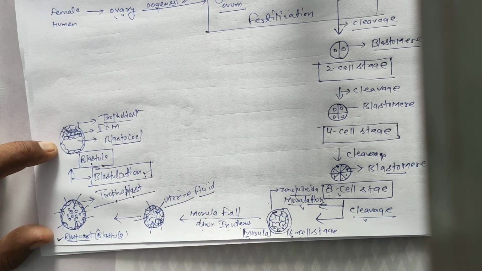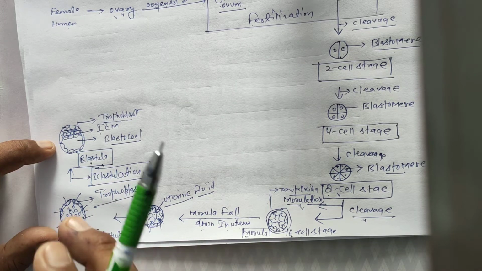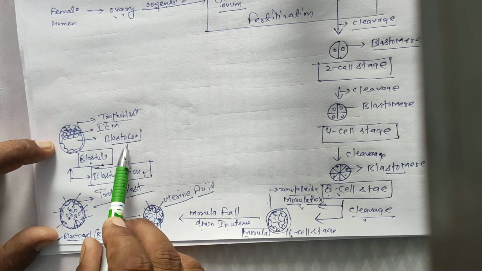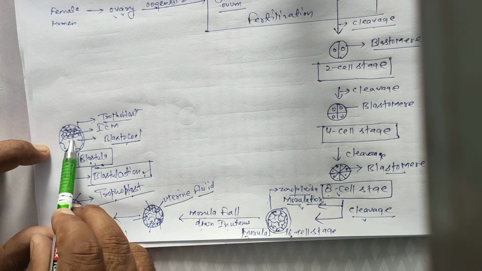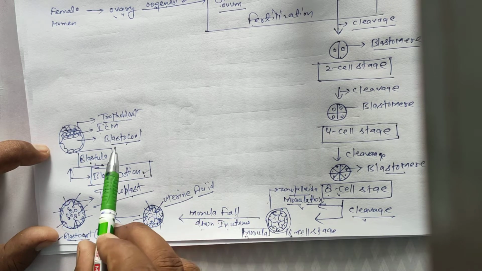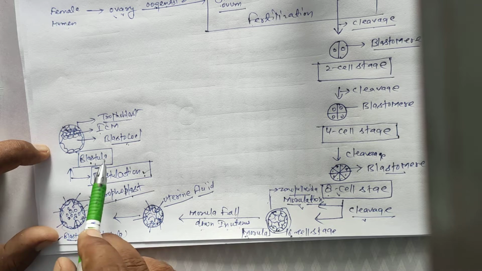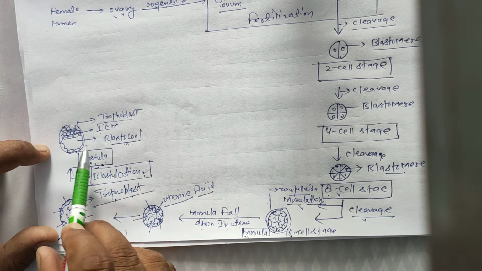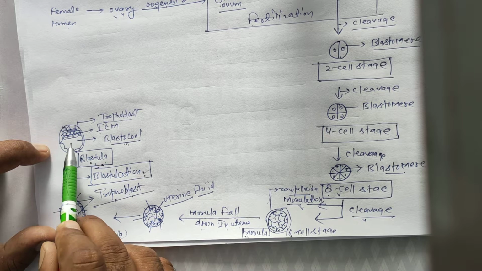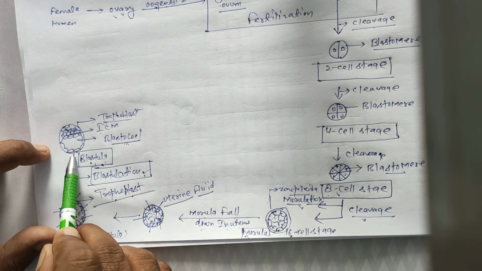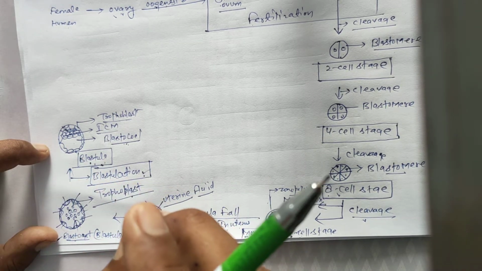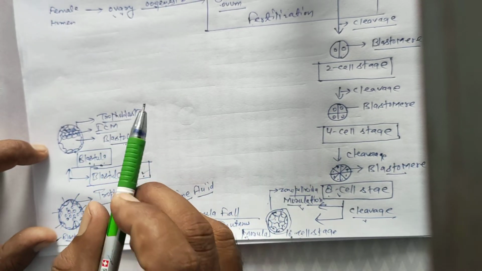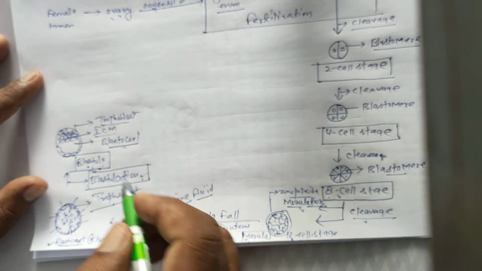Trophoblast is single-layered and multicellular. ICM is a group of cells located in the blastula. Blastocoel is the cavity of the blastula, located between the ICM and the trophoblast. Next, ICM is a group of cells located in the blastocyst or blastula. Trophoblast is single-layered but multicellular.